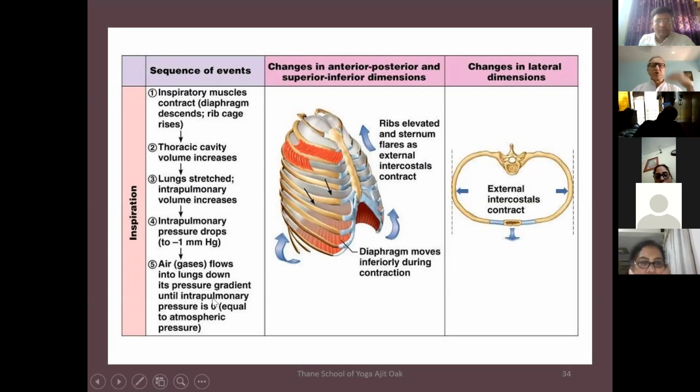And that will lead to inflow of air into the lungs. Then, once the air comes inside, the difference becomes zero, so no further air will come inside the lungs. Correct? And now the exhalation will start in the form of relaxation of the muscles. So this is the process.